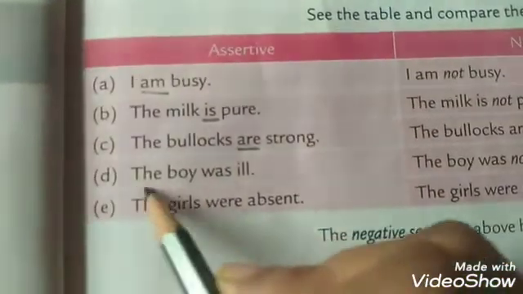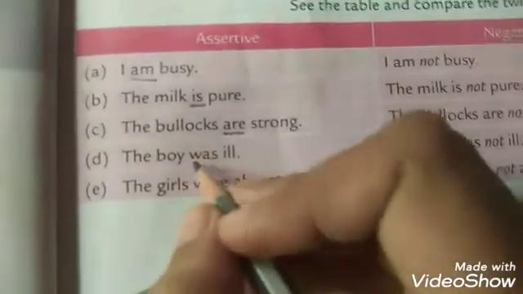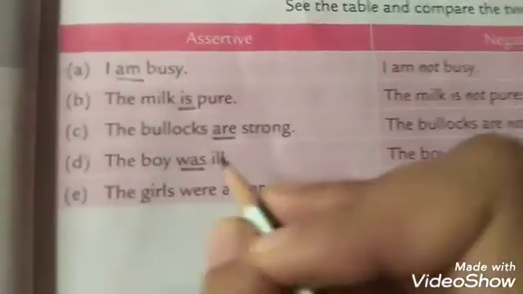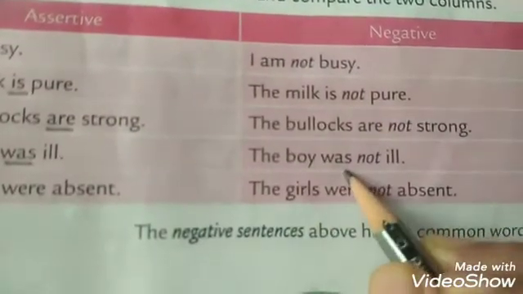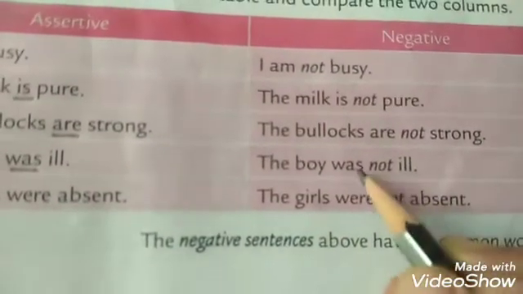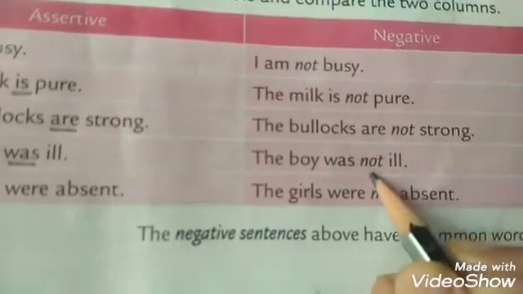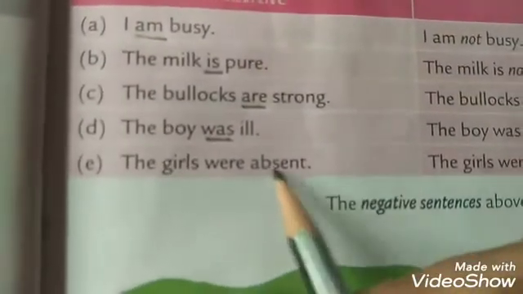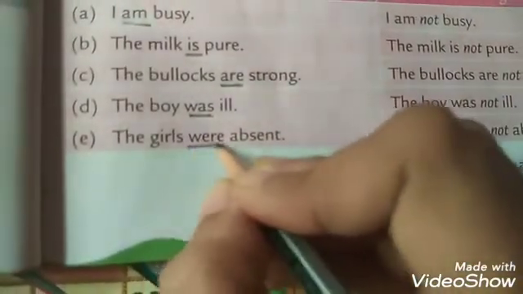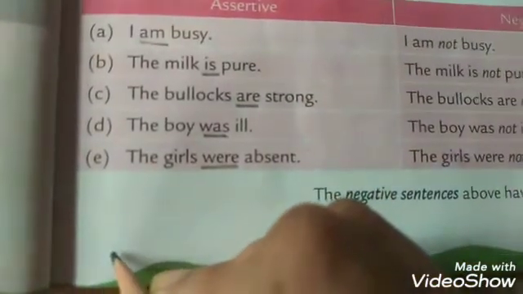Fourth one, the boy was ill. Here the helping verb is was. So when we change it into negative, it becomes the boy was not ill. After the helping verb, again we are adding not. Last sentence you see, children. The girls were absent. Here, were is the helping verb.